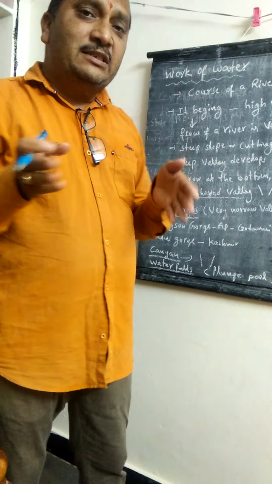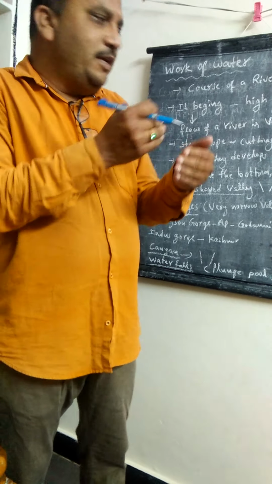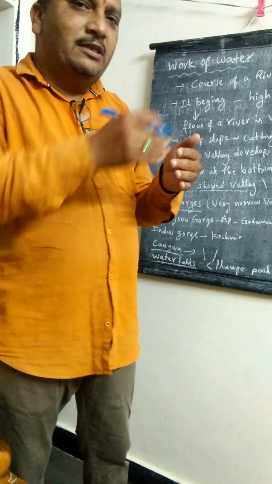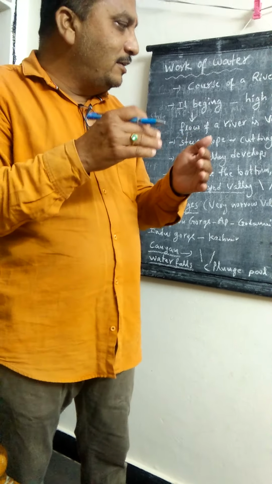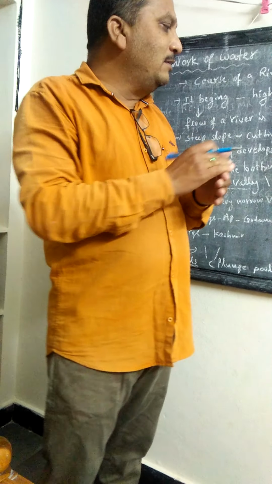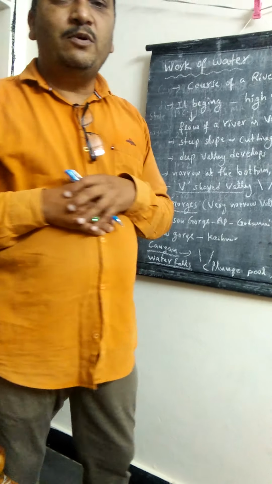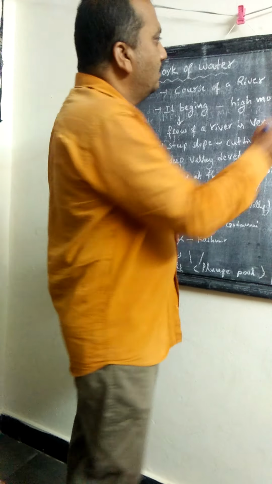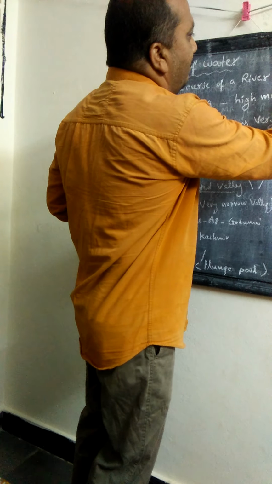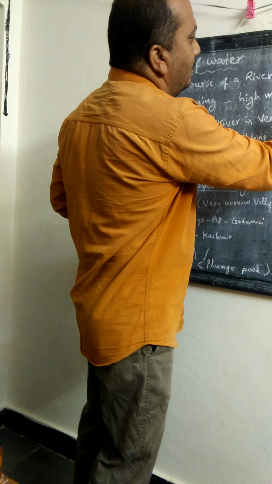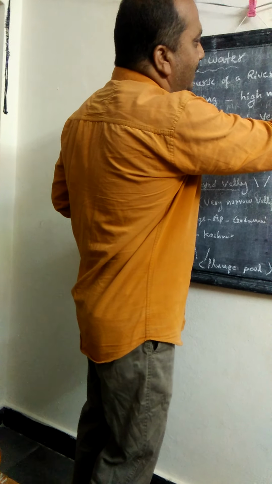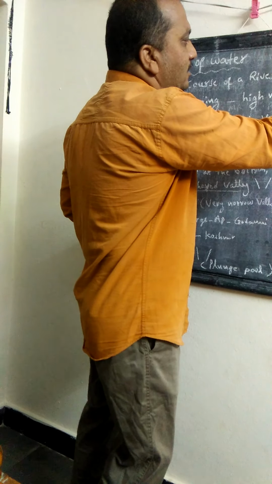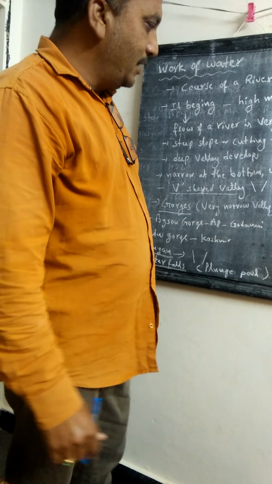When these gentle turns are very near each other, sometimes the river crosses over a turn and goes another way, then establishes oxbow lakes. Oxbow lakes. For example, you see, this is a meander, this is a meander. Sometimes it goes like this. So it is called an oxbow lake.